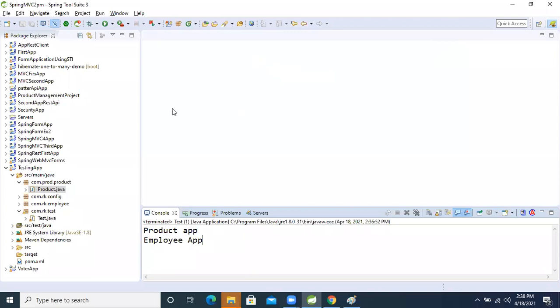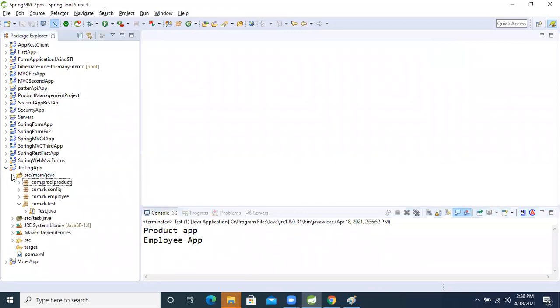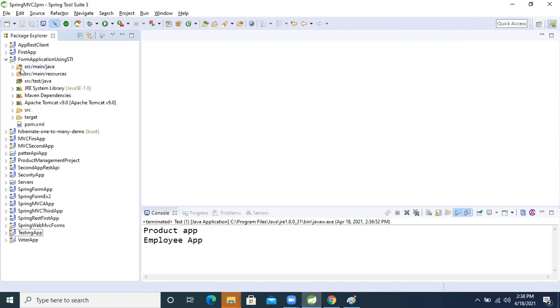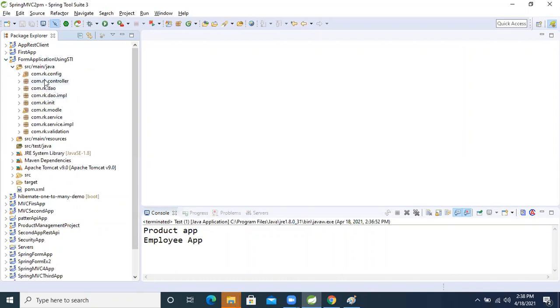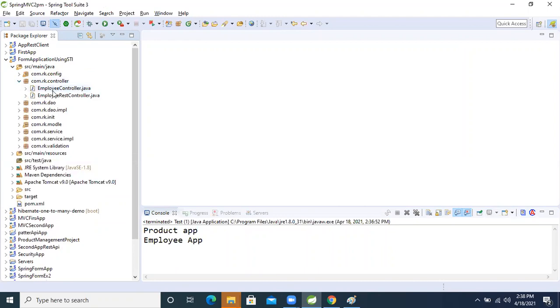Now let's see that. Open our application. This is the application. This is com.rk.controller. This employee controller is interacting with the UI, and this one is exposing resources. A REST controller will expose JSON and XML data. So for that I'm going to write one controller.